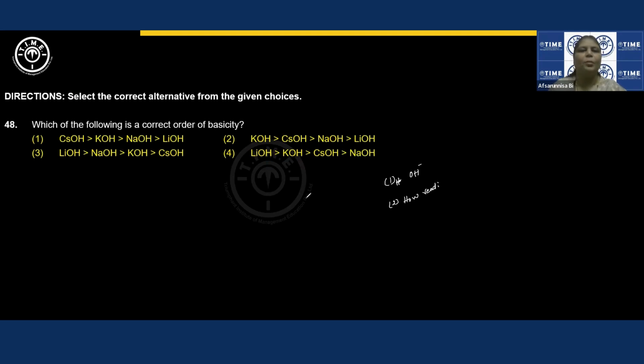Based on this, we talk about the strength of the basic character. Now, if you observe in the options, the elements that are given belong to group 1. Each molecule will contain only one OH minus ion. It can furnish only one, meaning upon dissociation, upon ionization.